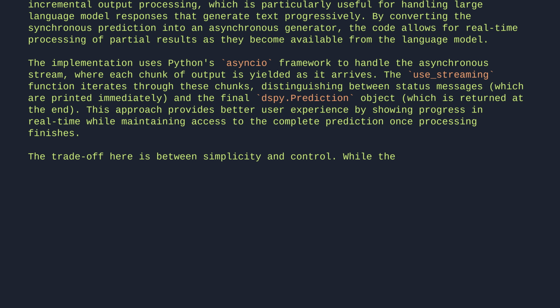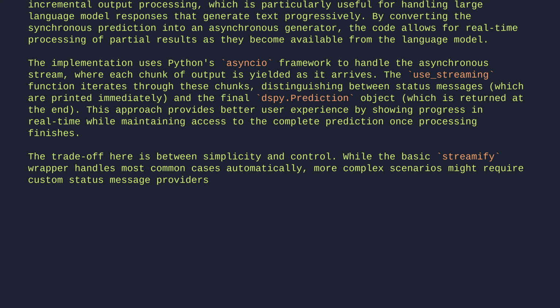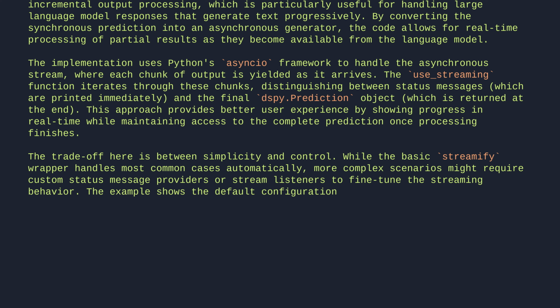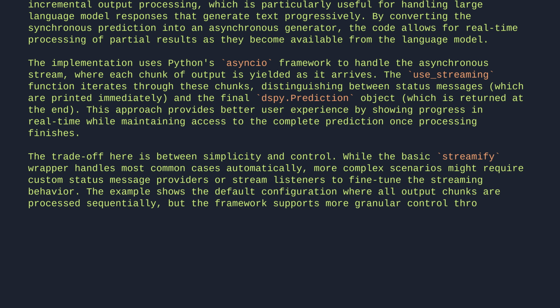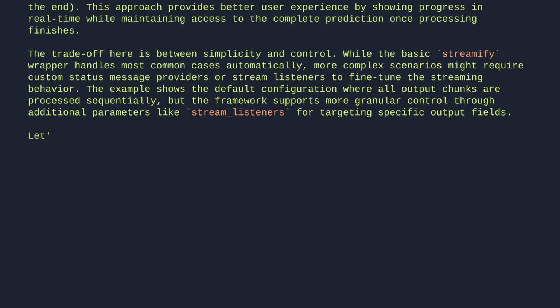While the basic streamify wrapper handles most common cases automatically, more complex scenarios might require custom status message providers or stream listeners to fine-tune the streaming behavior. The example shows the default configuration where all output chunks are processed sequentially, but the framework supports more granular control through additional parameters like stream listeners for targeting specific output fields. Let's break it down.